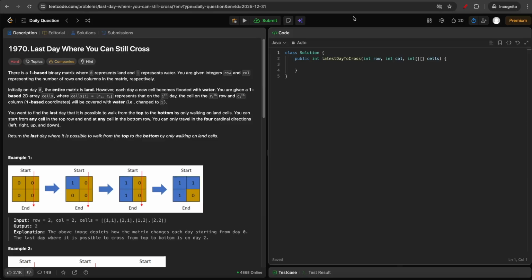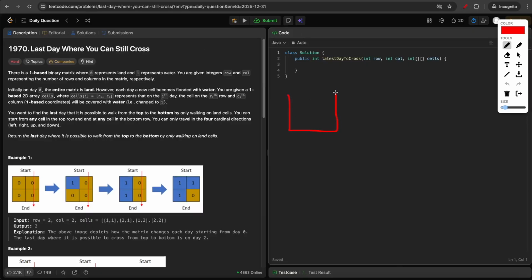Hi all. Today we'll be discussing the last LeetCode problem of 2025, which is Last Day Where You Can Still Cross. So here you're given a grid of size row cross column, and initially all the grid is filled with land. So on each day, one of the cells will turn into water.